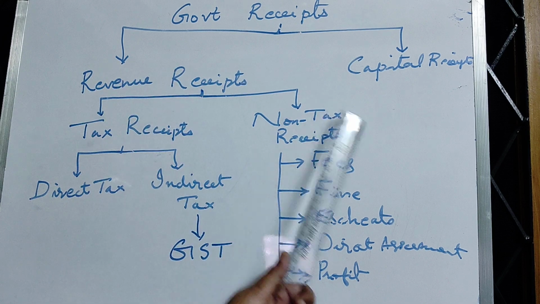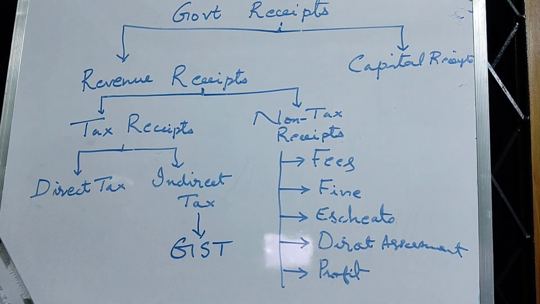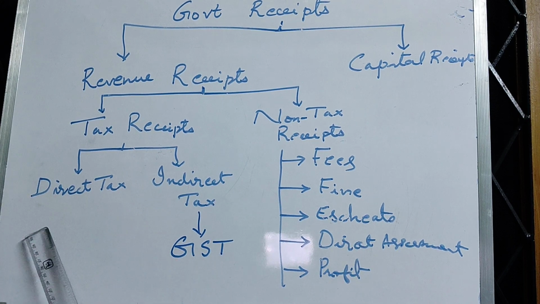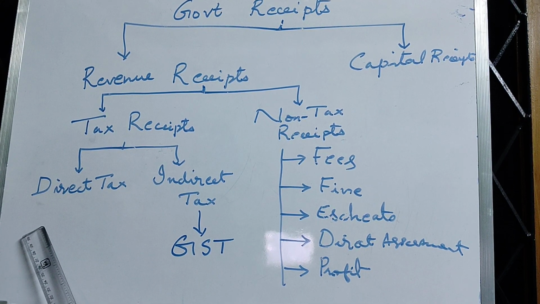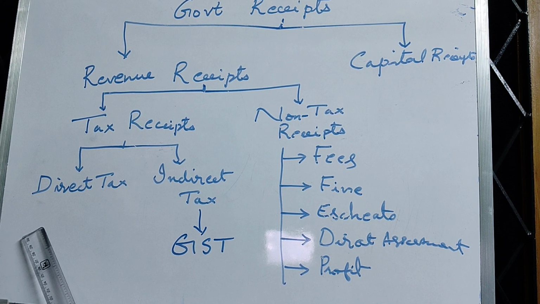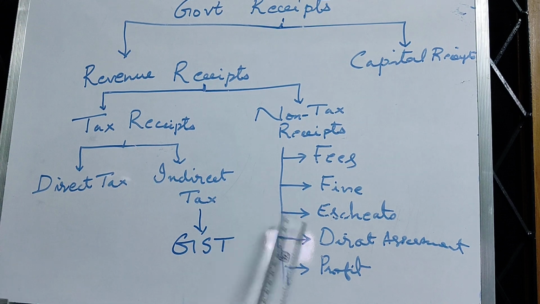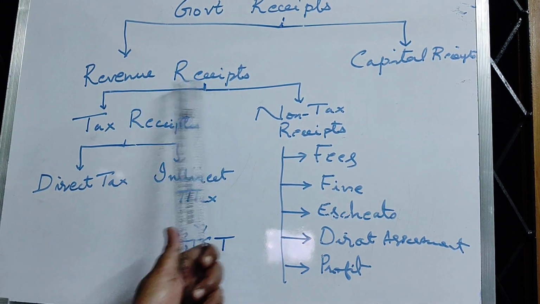So all of them are known as revenue receipts. If you look at it, none of these income sources are creating a liability to the government and not reducing any of its assets. That is the reason these are all known as revenue receipts.